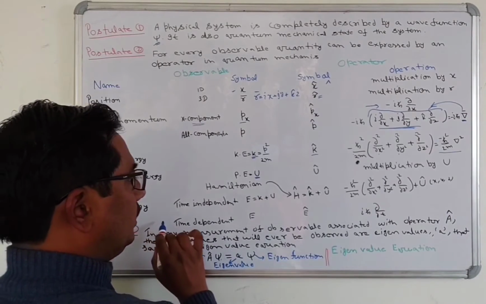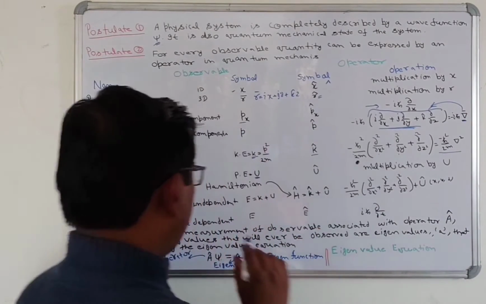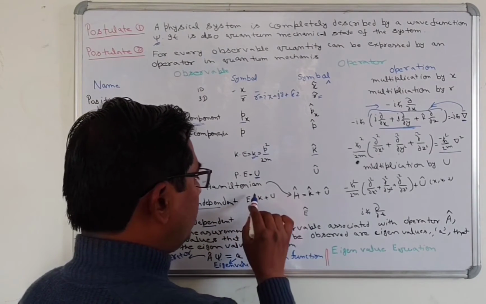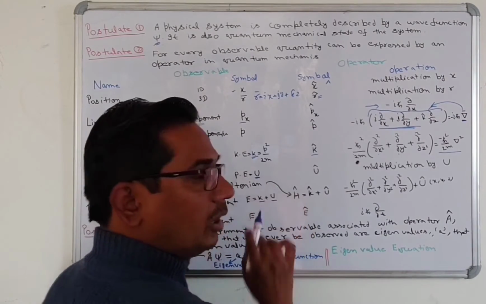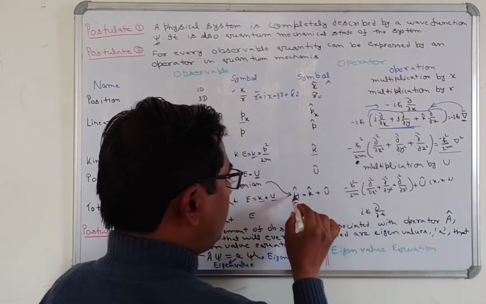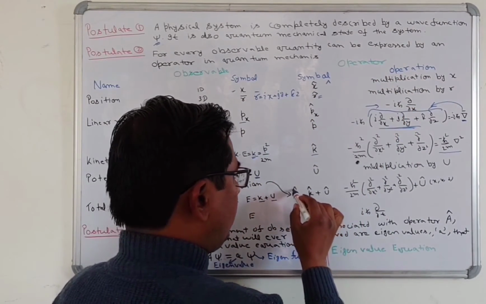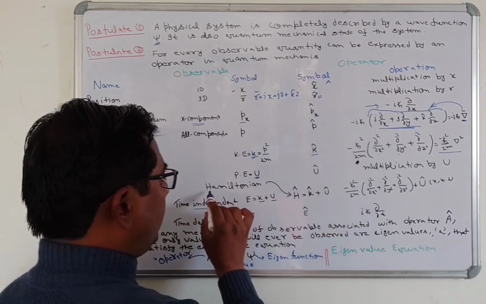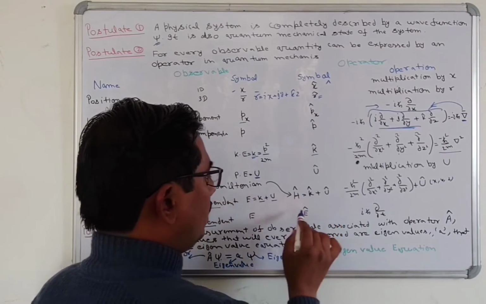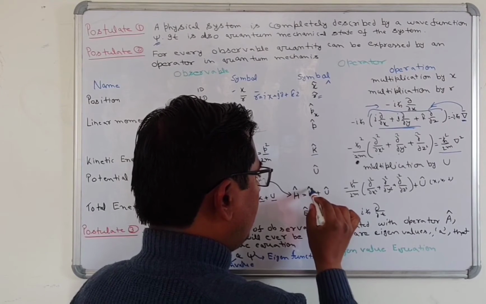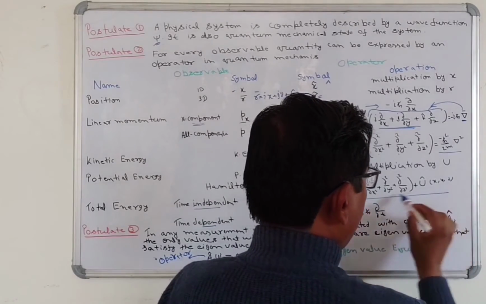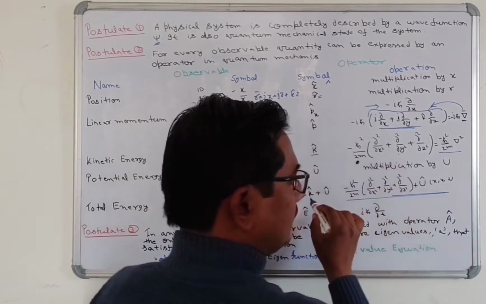And the total energy: there are two types, time independent and time dependent. In the time independent case, total energy is kinetic energy plus potential energy in classical mechanics, but in quantum mechanics we write the operator as capital H with a cap, known as the Hamiltonian. We write K cap plus U cap, and this is the operation of this operator.